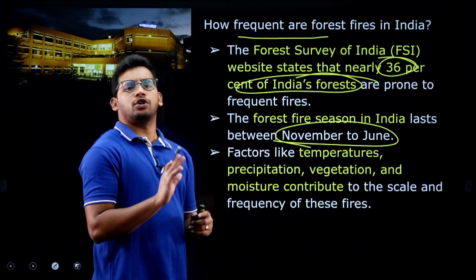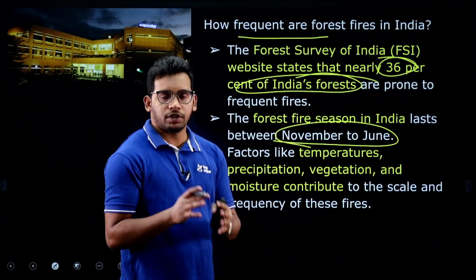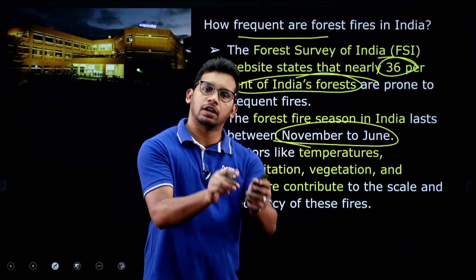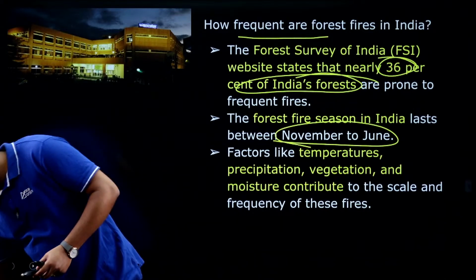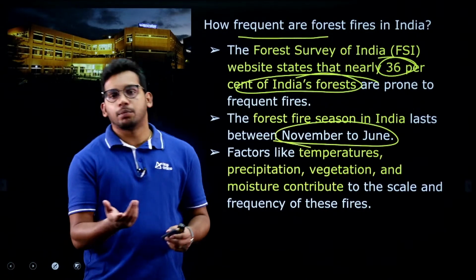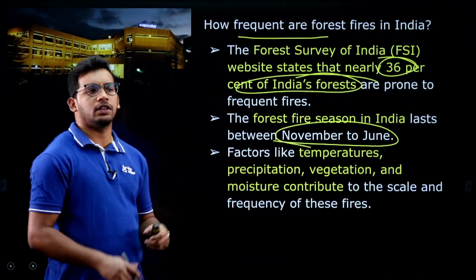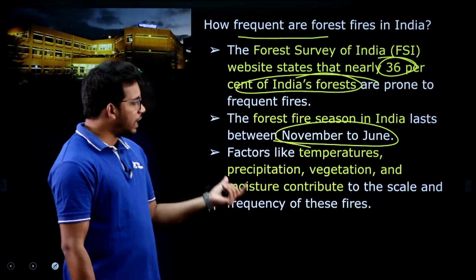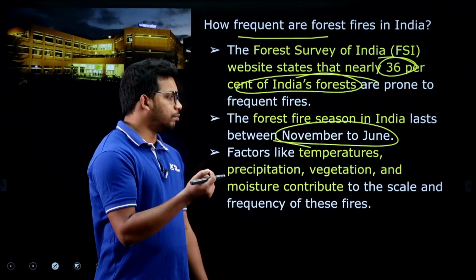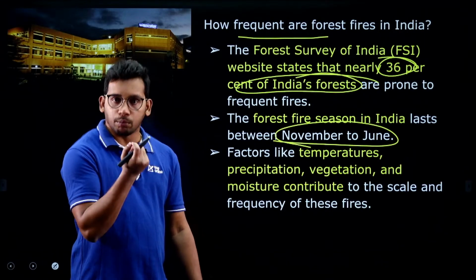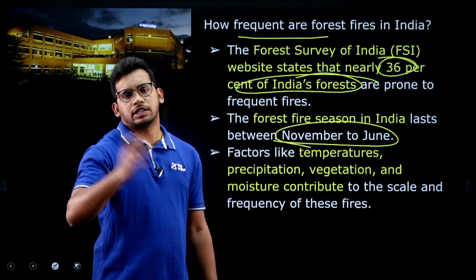And what factors contribute to forest fires? Can anyone tell me which are more prone to forest fires, the dry leaves or the green leaves? So dry leaves are more prone to fire because they are very dry in nature without any moisture. That's why they can easily be lit. Even a small spark of fire can spread.